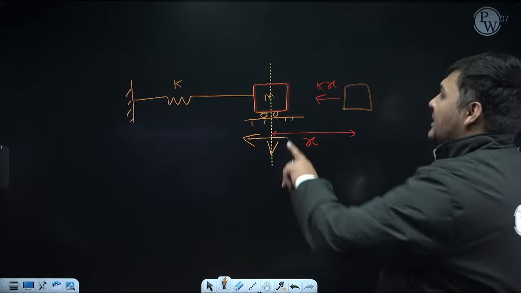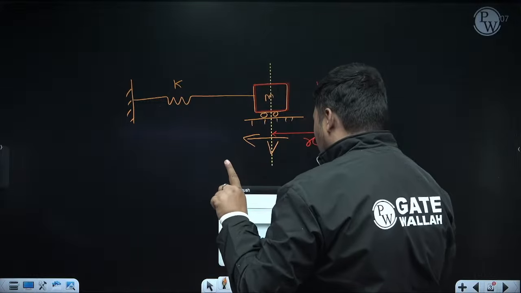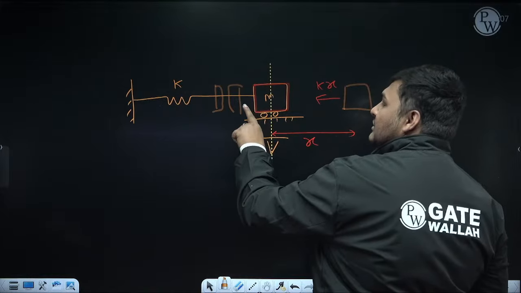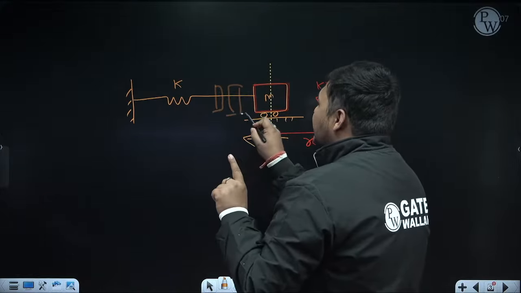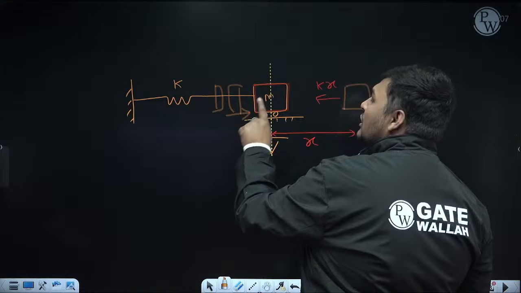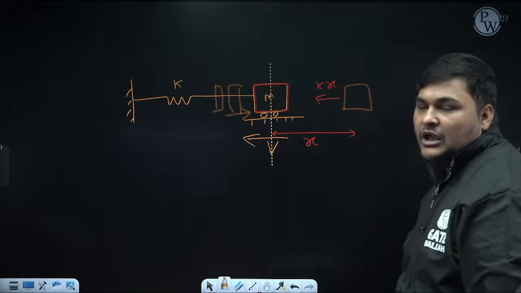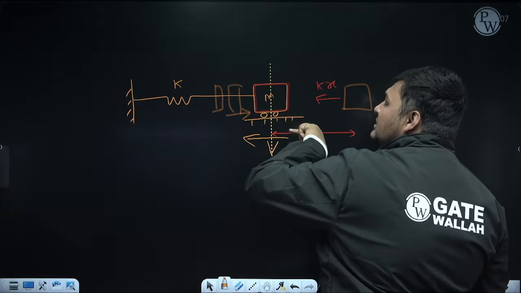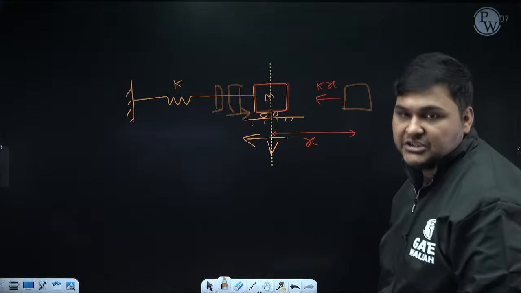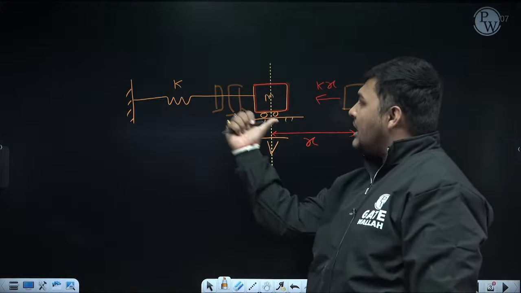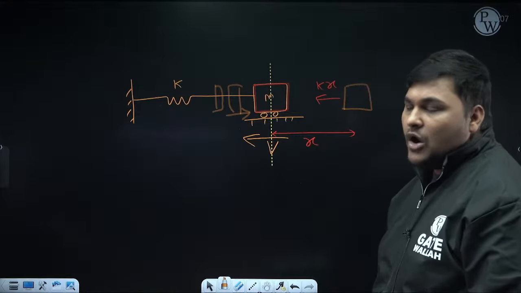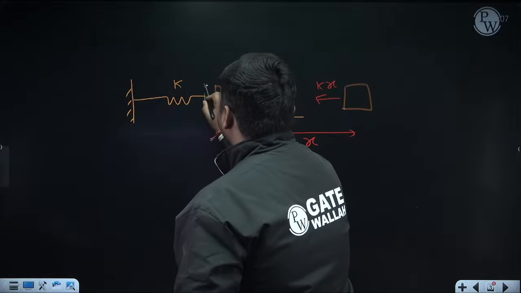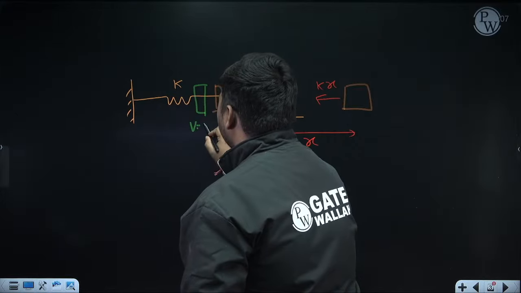Okay, so what will happen now? When this mass goes in this direction, the restoring force will again act, and it will act in this direction because restoring force will always be towards mean position. Since the restoring force is in this direction, the velocity of the mass will decrease because the motion is opposite to the restoring force. It will reach a position where velocity will be 0. So suppose here velocity is 0.